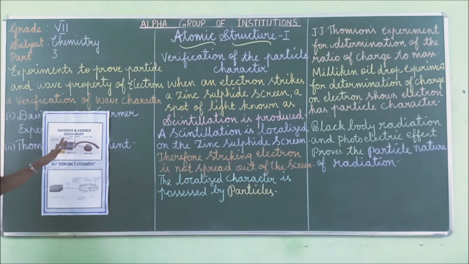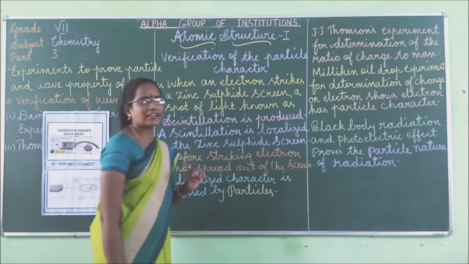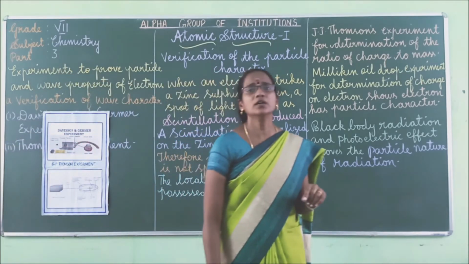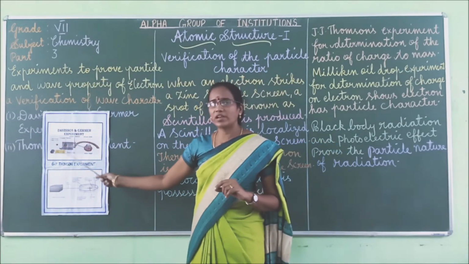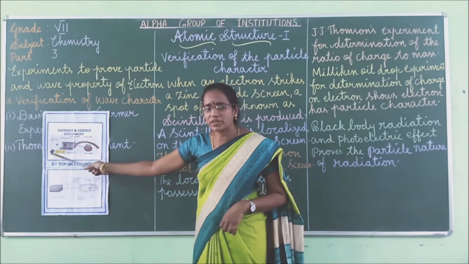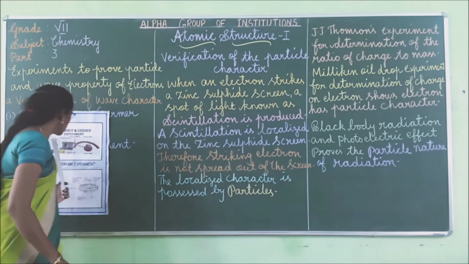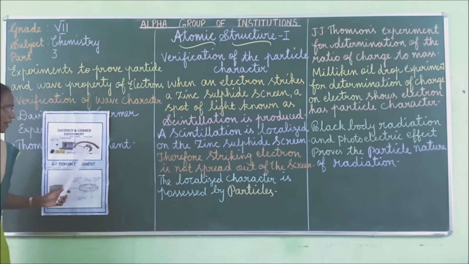So in 1927, Davison and Germer they observed a beam of electrons is obtained from a tungsten filament. Okay, it is accelerated by high voltage power supply, right? When this beam of electrons is allowed to fall on a single crystal, the electrons are scattered from the crystals in different directions.